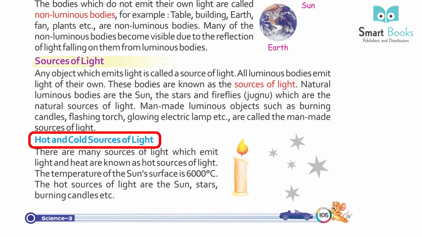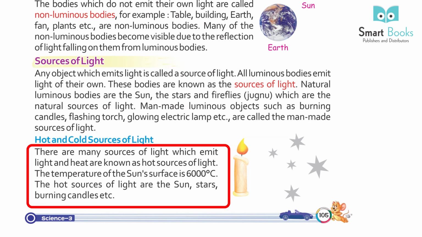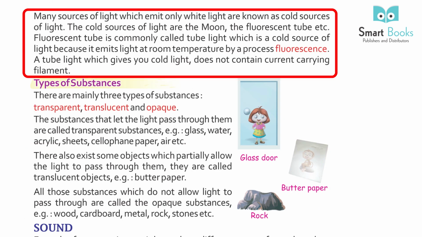Hot and cold sources of light. There are many sources of light which emit light and heat, known as hot sources of light. The temperature of the sun's surface is 6000 degrees Celsius. The hot sources of light are the sun, stars, burning candles, etc. Many sources of light which emit only light are known as cold sources of light. The cold sources of light are the moon, the fluorescent tube, etc.